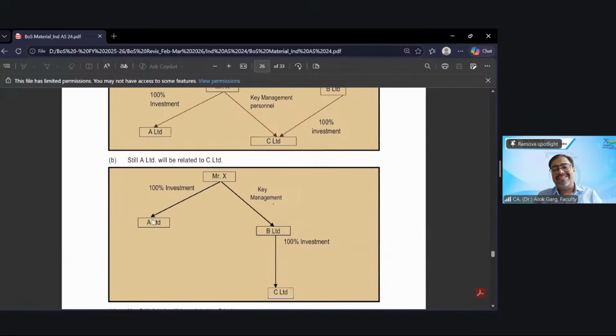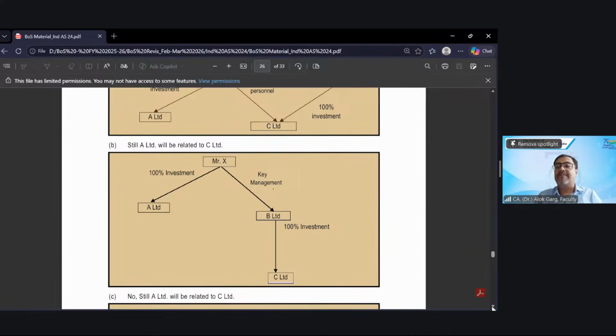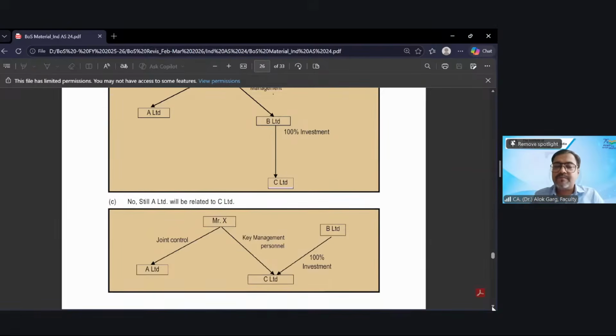How? Mr. X is controlling A Limited. Mr. X is KMP of the B Limited and B Limited has a subsidiary C Limited. So in this case, A Limited and C Limited both are related parties. Both are related to each other. A, B, C are all related to each other, right?